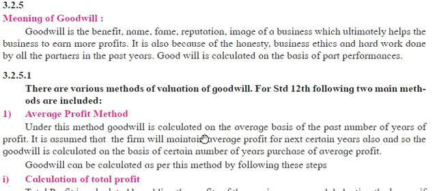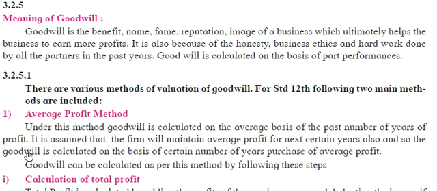Now we study what goodwill is under the average profit method. Under this method, goodwill is calculated on the average basis of the past number of years of profit. It is assumed that the firm will maintain an average profit for the next certain years also. So the goodwill is calculated on the basis of a certain number of years purchase of average profit.